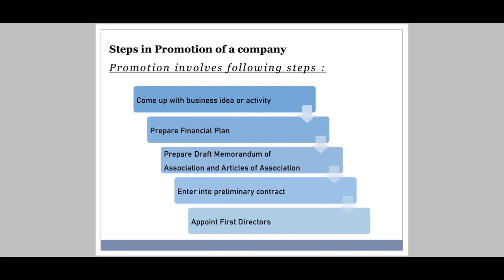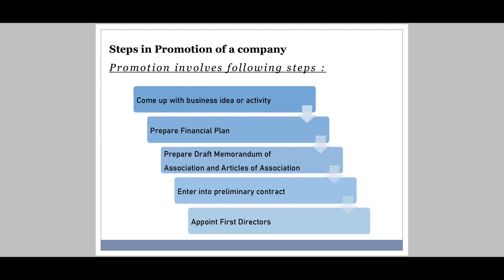Now, there are certain steps in promotion. Promotion involves the following steps. What are the steps? The very first step is to come up with the business idea or activity. If I want to start a company or a business, first of all, I'll try to have an idea in my mind. Second step is to prepare a financial plan. What is a financial plan? To have a rough idea what amount I will require to start that company.